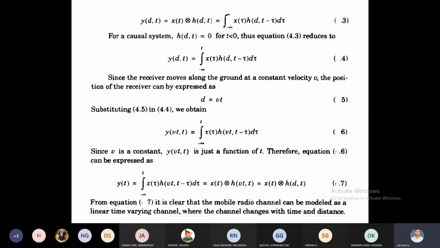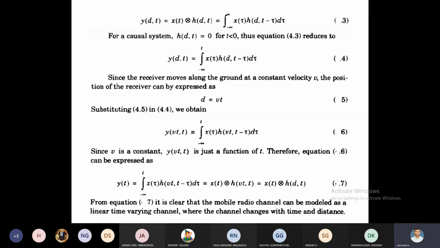But in this equation, h of vt comma t minus tau is not changed; it is still a function of time. Why? h of vt comma t minus tau is the impulse response of a mobile radio channel, and this impulse response depends upon the time delays and velocity. That's why it is not changed. Then this equals x of t convolved with h of vt comma t, which equals x of t convolved with h of d comma t. That is equation number 7.